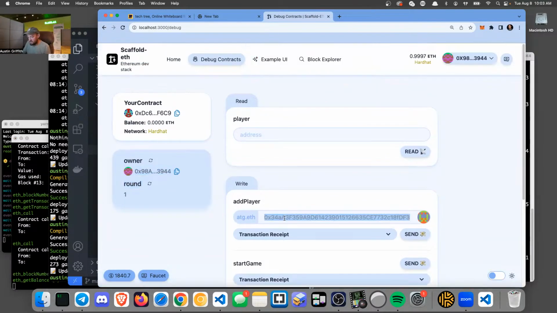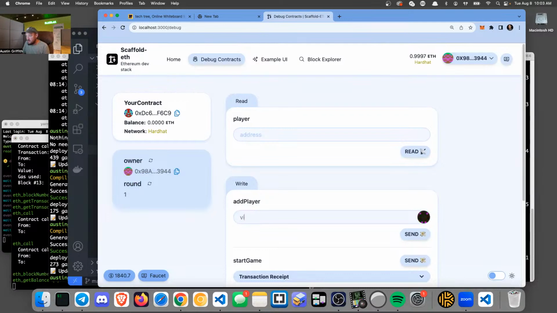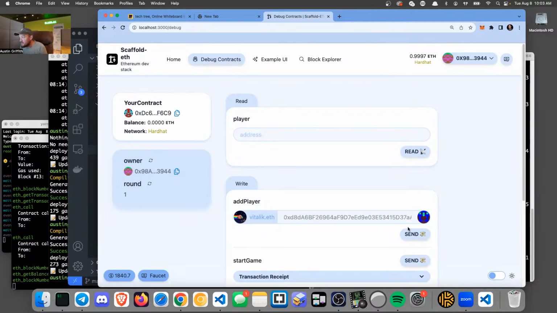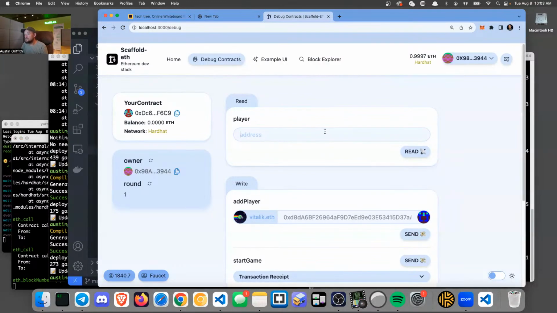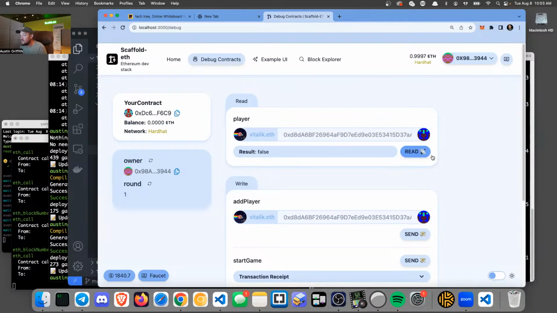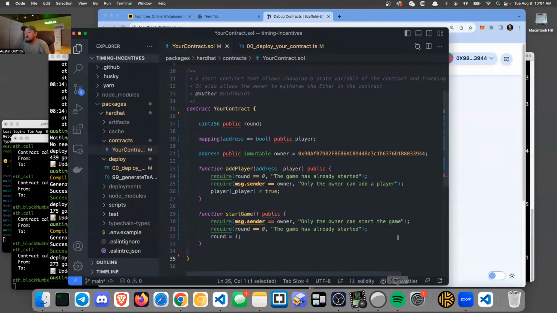And if we try to add a player now, it should fail, right? The game has already started. Okay, cool. So ATG is a player, right? And Vitalik in this round or game is not. Okay, cool. So I don't know, it's working, right? We have this very heavy-handed system of adding people and being able to start the game.